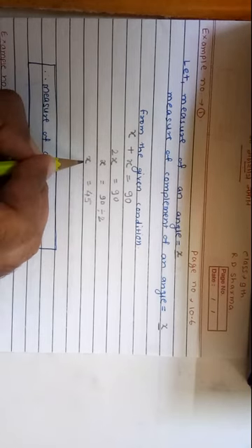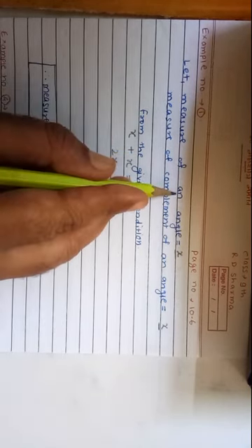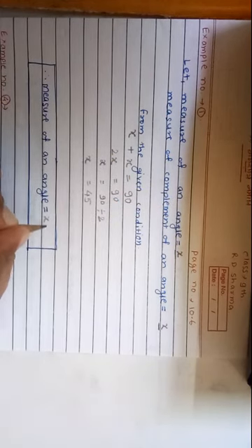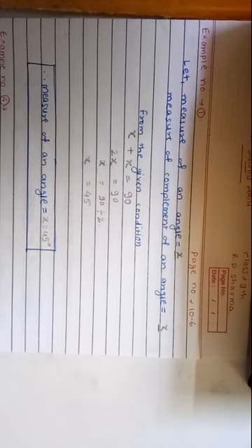What is meant by x? X means the measure of the angle. So the measure of the angle is equal to x, that is equal to 45 degrees.